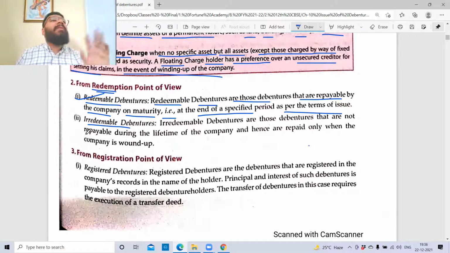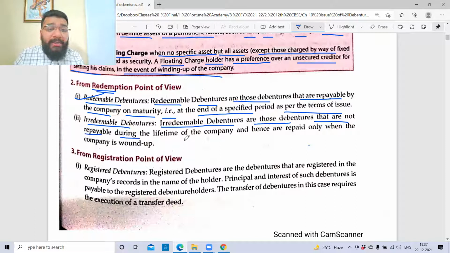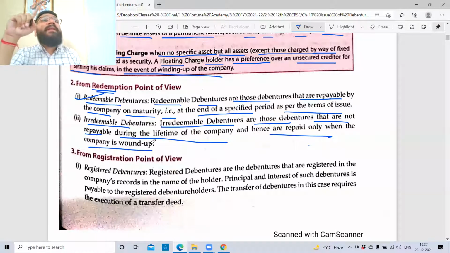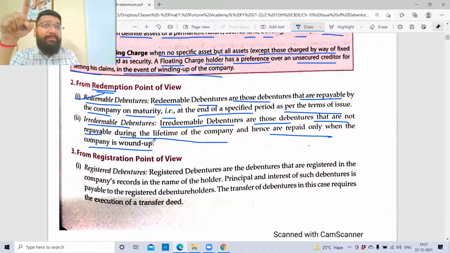Then what is irredeemable debenture? This does not mean that the debentures will never be repaid. It will be repaid. When? Irredeemable debentures are those debentures that are not repayable during the lifetime of the company. During the lifetime of the company, it is not repayable, but it will be repaid only upon the company being wound up. We studied irredeemable preference share, which means the preference share will be repaid after 20 years of the issue of preference share.